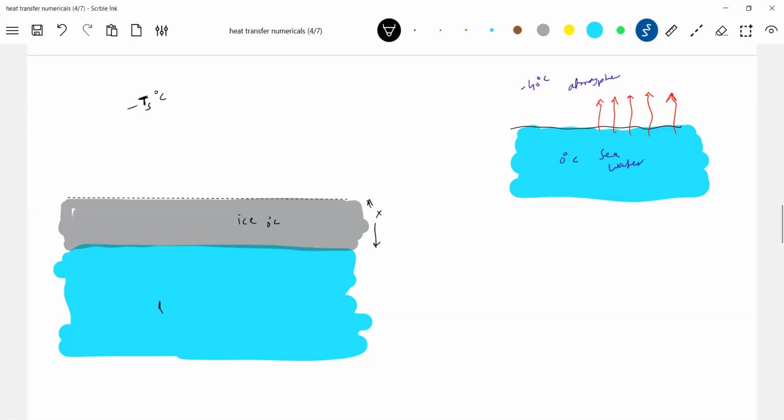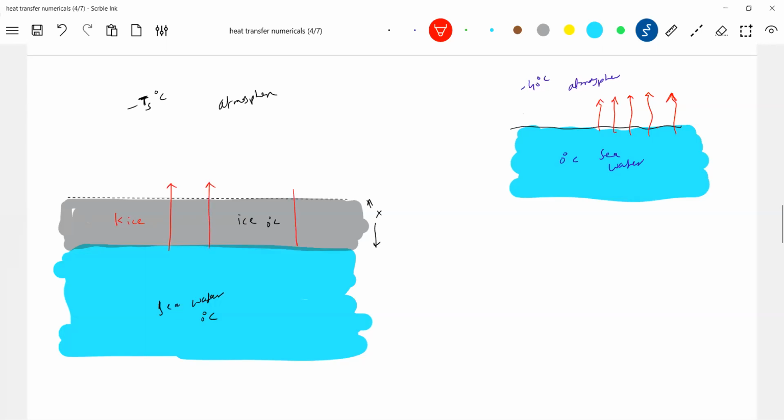Then there's the seawater at 0 degrees. So temperature of surroundings, how much will it be? There's an atmosphere. Who is involved initially? The seawater will directly come in contact with the atmosphere, and the atmosphere will extract heat. Afterwards, once the ice layer is formed, this ice layer will act like a conducting rod. K ice I'm writing, the thermal conductivity of ice, similar to a rod. Now it is involved in the transfer of heat.